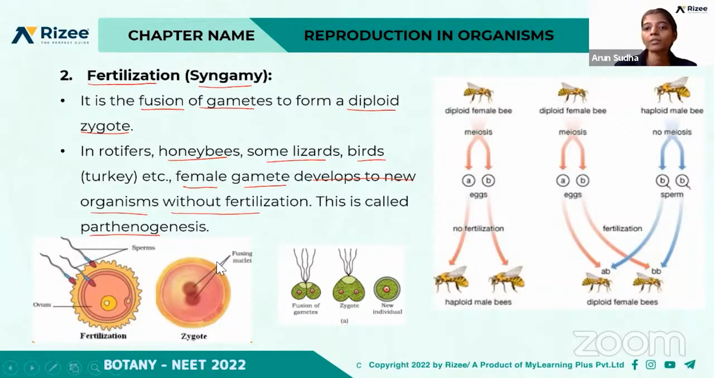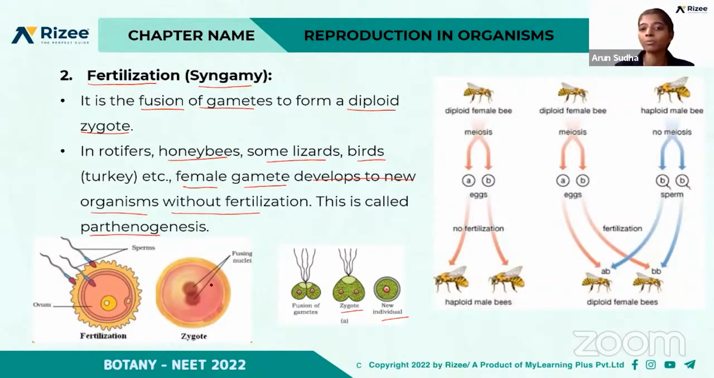So this shows the fusion of isogametes. So fusion of gametes to form a zygote, which leads to the formation of a new individual. So normally the fertilization occurs by the fusion of gametes, that is sperm with the egg, and leads to the formation of zygote, right? So that is the fertilization.